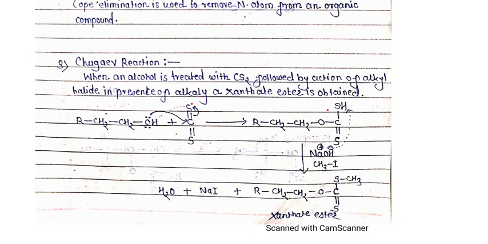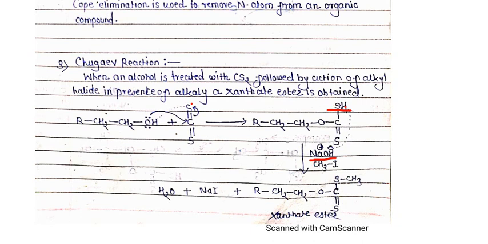Okay, so next the NaOH. As you know, NaOH is the base that contains OH minus ions. This OH minus ion easily deprotonates this sulfur-bearing group: the hydrogen atom is abstracted by the OH minus ion, and a negative charge on this sulfur is formed. That negative charge on the sulfur will attack the methyl iodide,